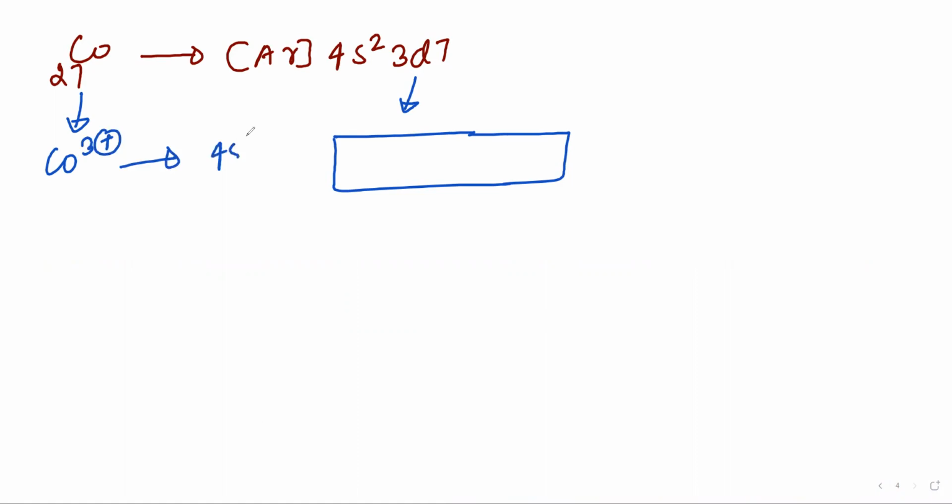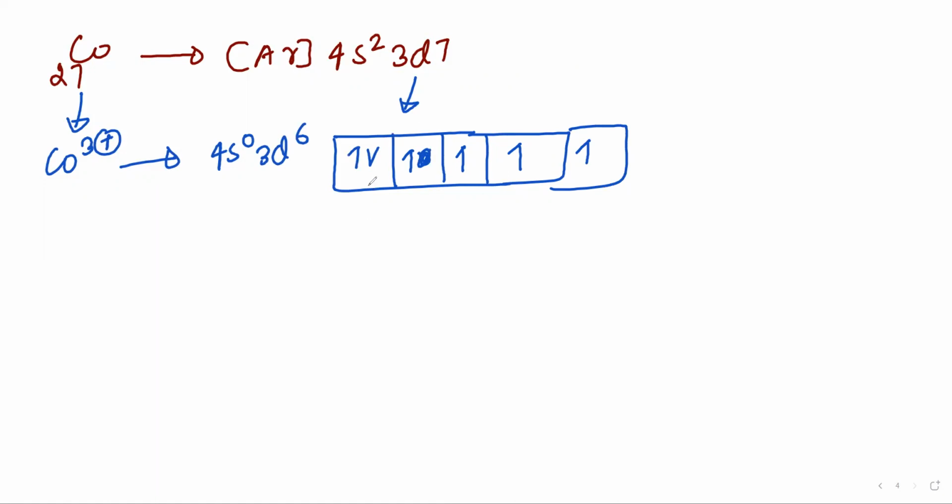So it will be 4s0 3d6. 1 2 3 4 5 6. So this will be removed, right?